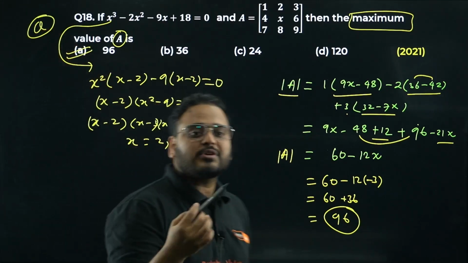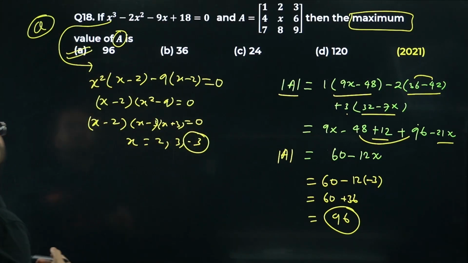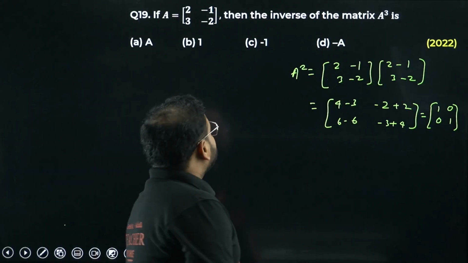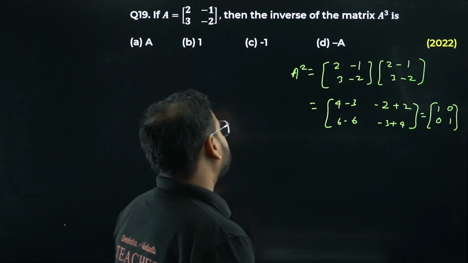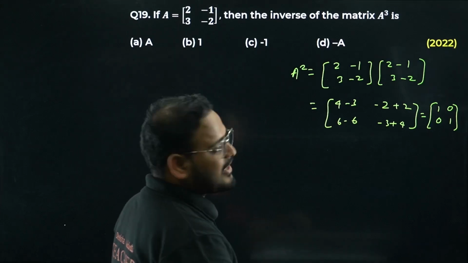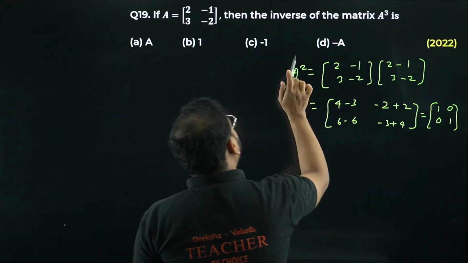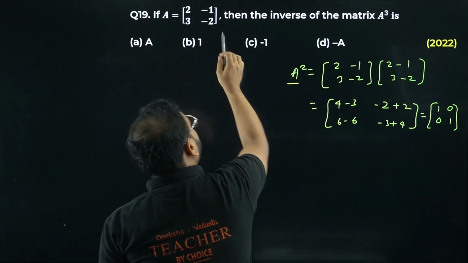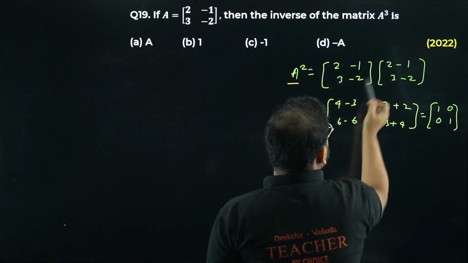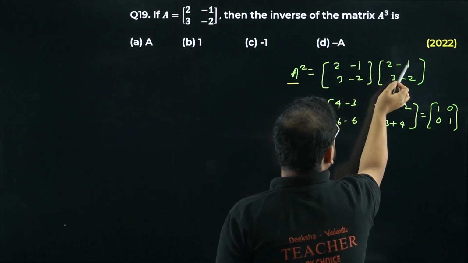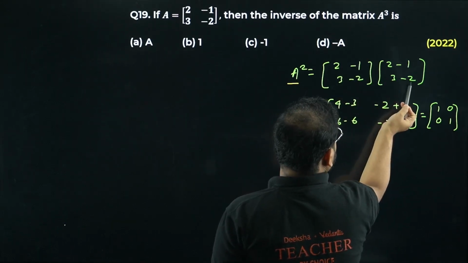Okay, moving on to question number 19 now. Very simple problem. If A is given like this, then find the inverse of matrix A cube. So to find A cube I have to find A square first. I've done this calculation already. A square will become A into A, so 2 minus 1, 3 minus 2. Please check. 2 into 2 is 4 and minus 1 into 3 is going to be minus 3. Again 2 into minus 1 will become minus 2 and minus 1 into minus 2 will become plus 2.